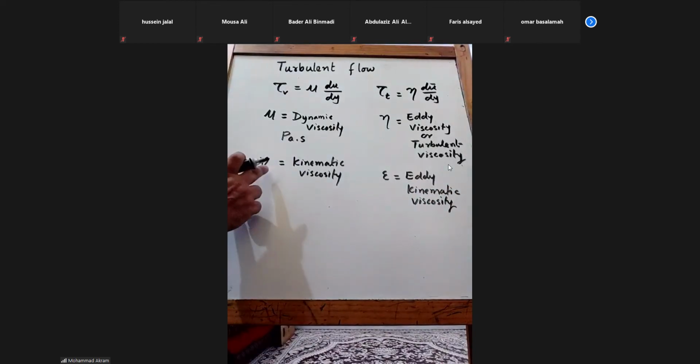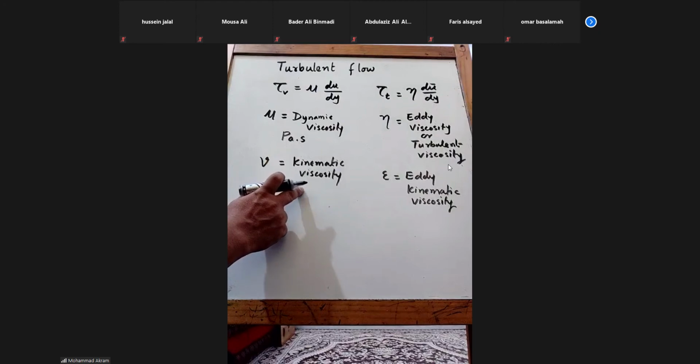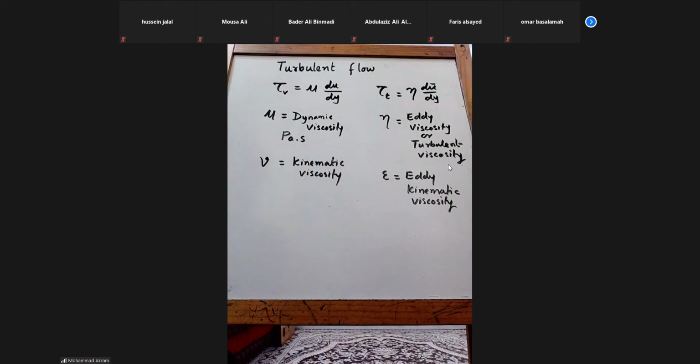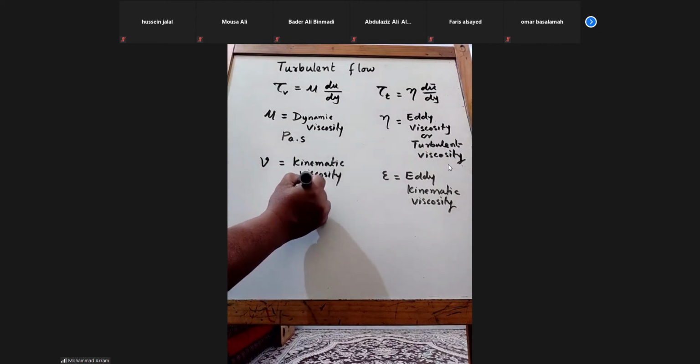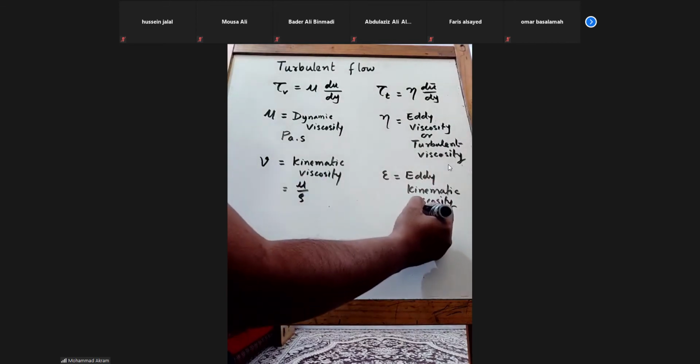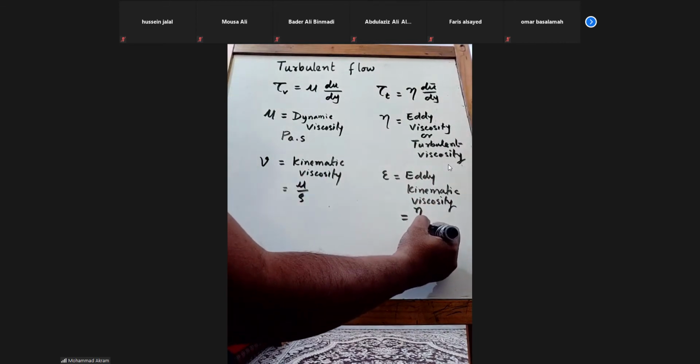So what is nu? Nu is kinematic viscosity, meter square per second. Here we have the symbol epsilon, which is the eddy kinematic viscosity. This is equal to mu over rho, right? Here also it is the same, eta over rho.